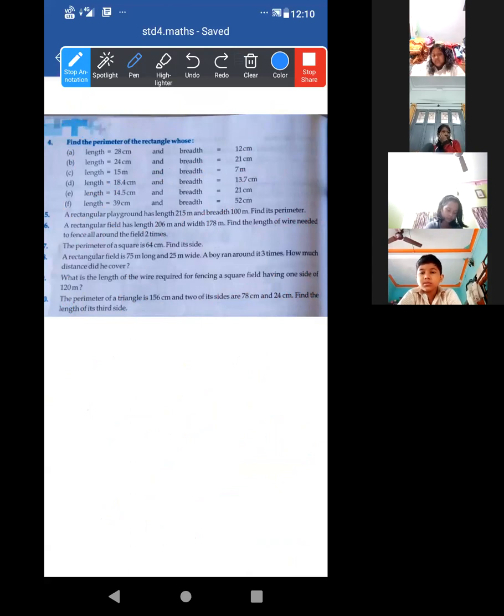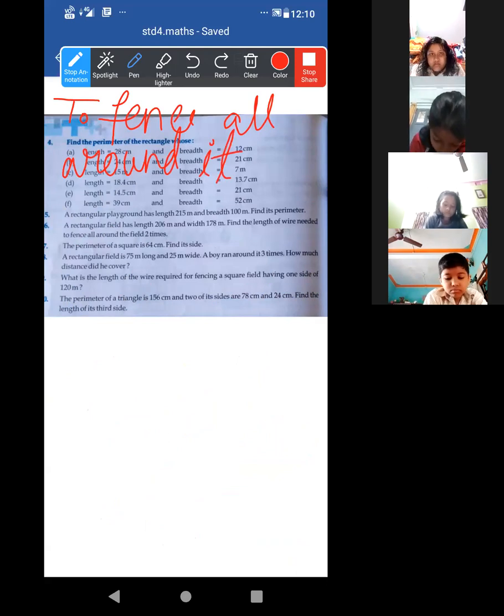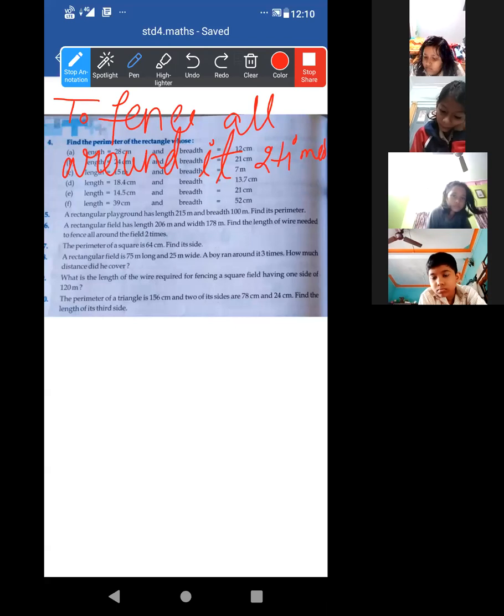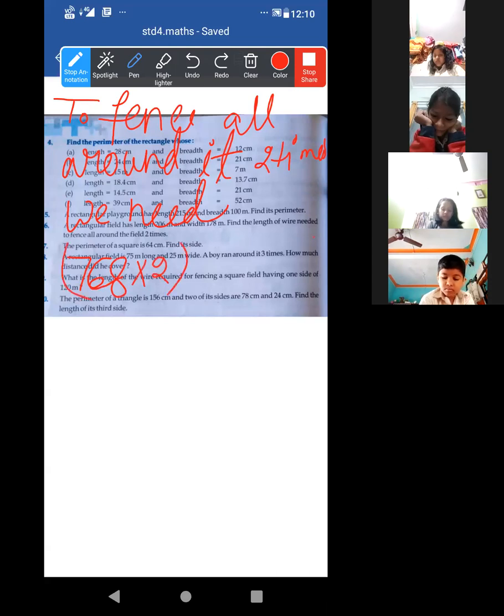To fence all around it 2 times, we need 768 into 2 meter.